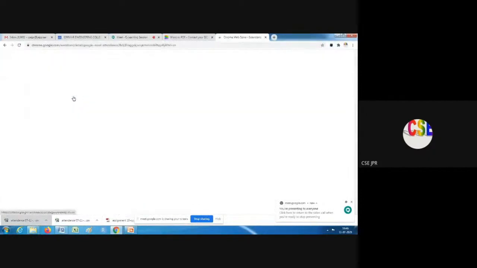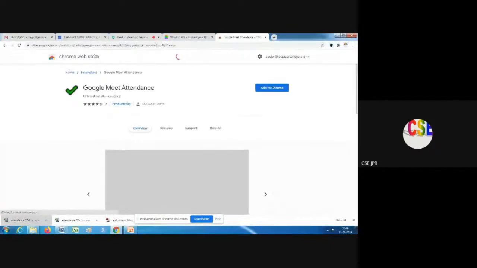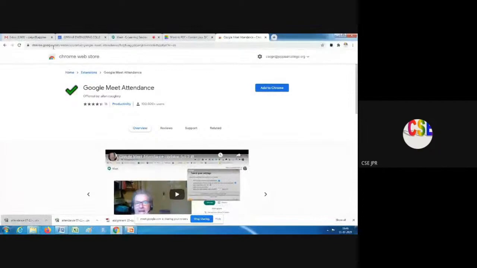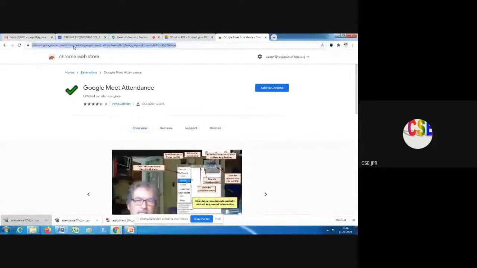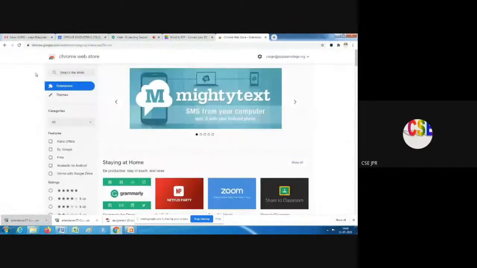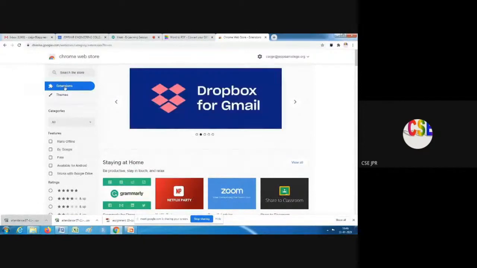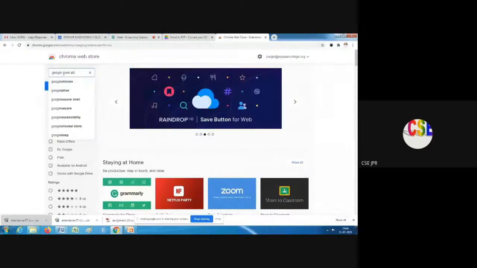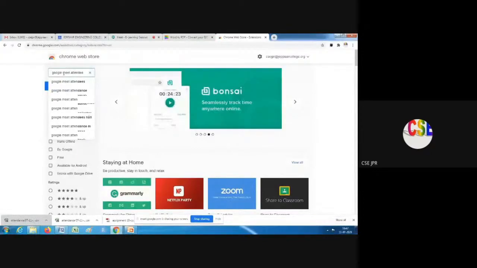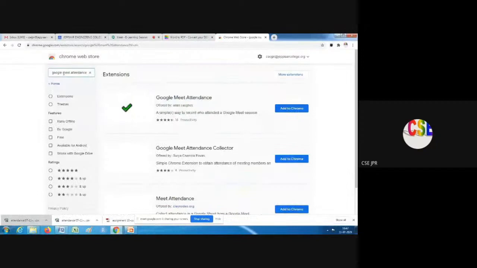If you open chrome.google.com/webstore, that is the link, and it will be shown like this. If I click home, this is the home screen of the Chrome Web Store. You can search here, so I am going to search for what I want: Google Meet attendance. It shows many attendance extensions, so there are many options.